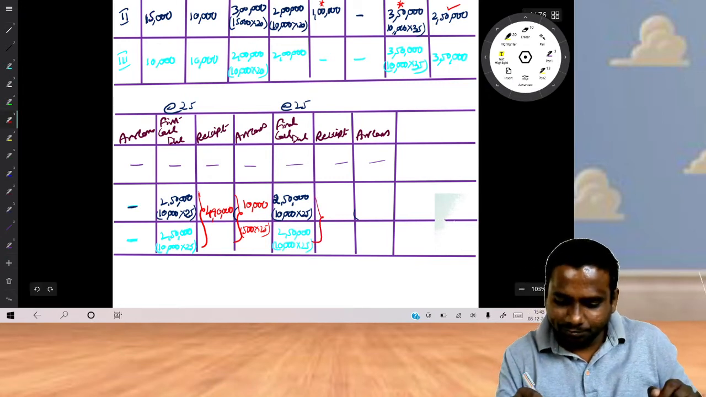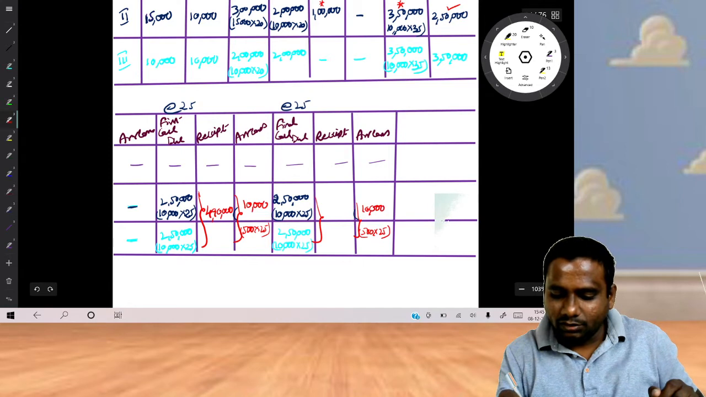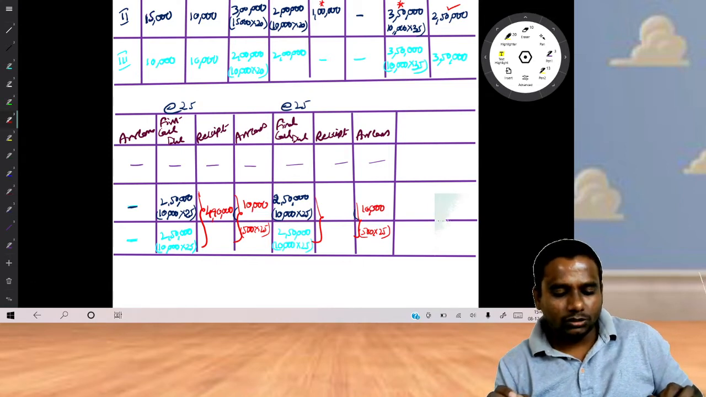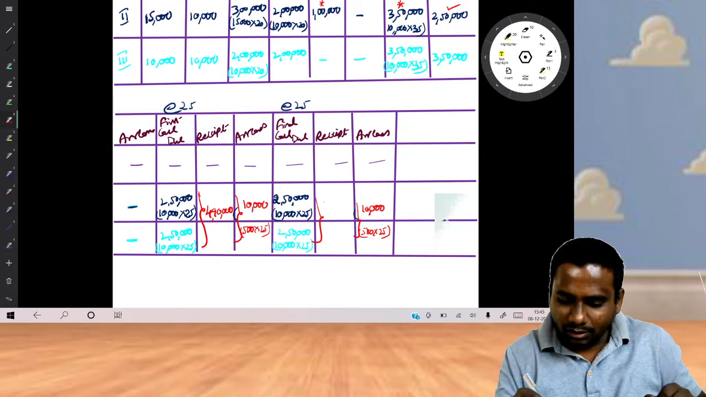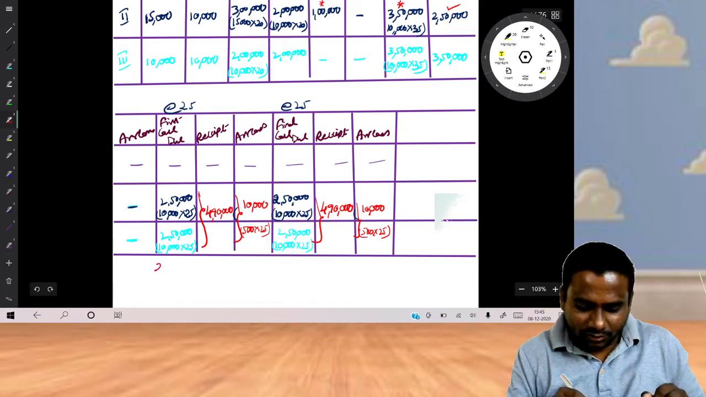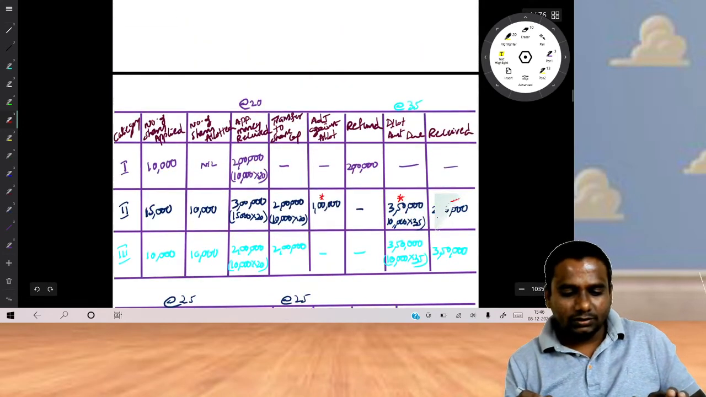Here also same. On 500 shares we are not receiving money, so 10,000. He is not specifying which category these 500 shares belong to. That's why we are combining the amount. So 4 lakh 90. 5 lakhs is due, 250 plus 250. 5 lakhs is due. Here total 5 lakhs.